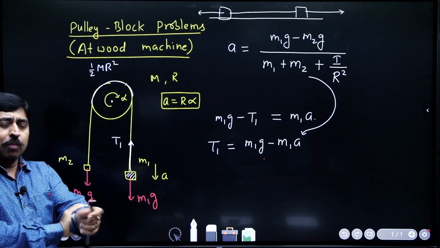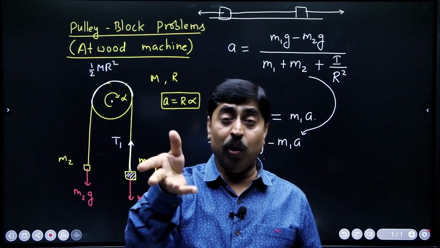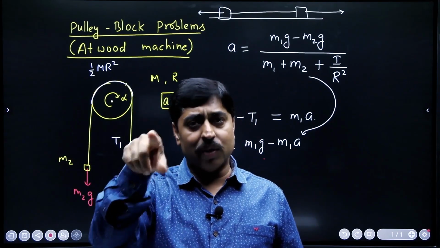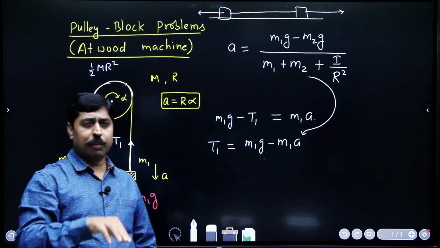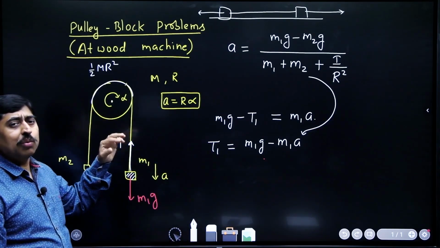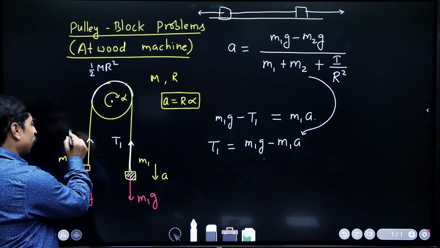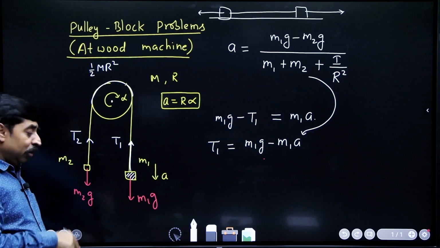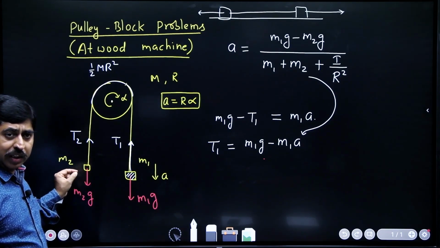If there is no friction, the pulley will not rotate. There is, and when the pulley will not rotate, there will be slipping. There is no slipping, it definitely means there is some friction between the thread and the pulley. Because of that friction, the tension on two sides becomes different. So, if you are supposed to calculate the tension over here, then you need to study the motion of this block. Now, how are you going to write the equation?